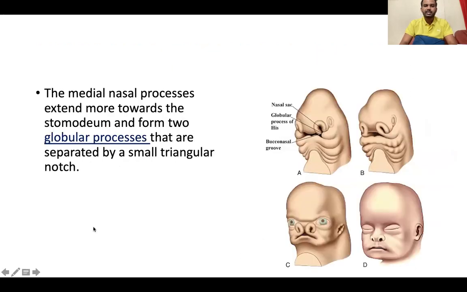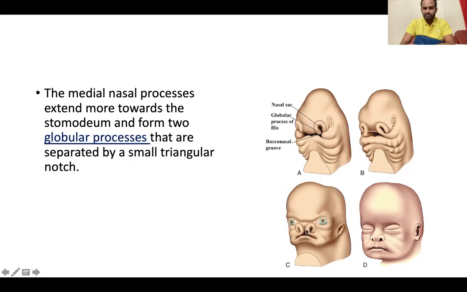The medial nasal process extends towards the stomodium and forms a process which is called the globular processes, that are separated by a small triangular notch. Now, this was the medial nasal process. This is the lateral nasal process. This medial nasal process moves towards the stomodium, towards the primitive mouth, and forms the globular processes, which are separated by a small triangular area.